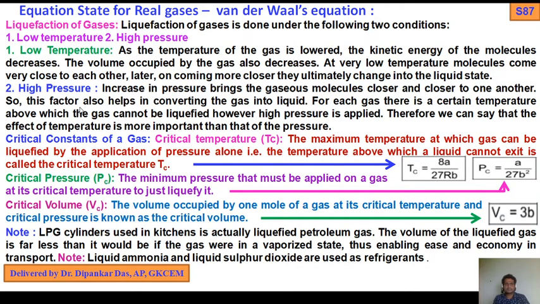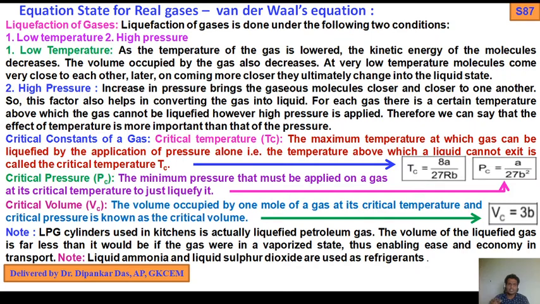What will happen at high pressure? Increase in pressure brings the gaseous molecules closer and closer to one another. If we increase the pressure, the molecules come closer to each other. So this factor also helps in converting the gas into liquid. For each gas, there is a certain temperature above which the gas cannot be liquefied, however high the pressure applied. Therefore, we can say that the effect of temperature is more important than that of pressure.